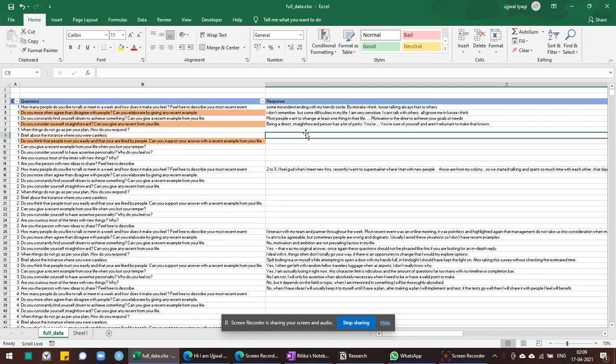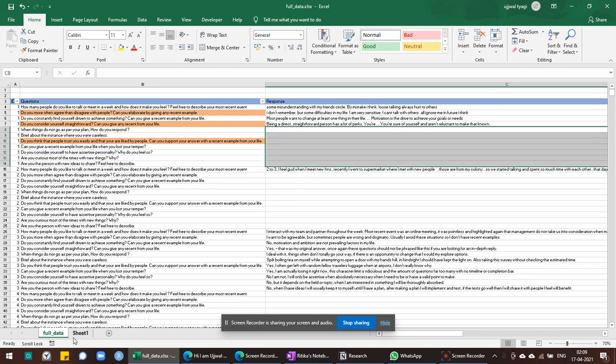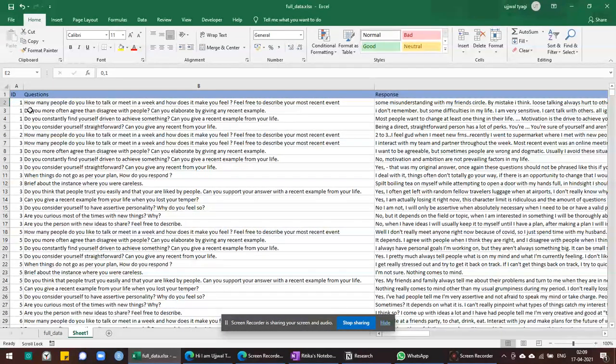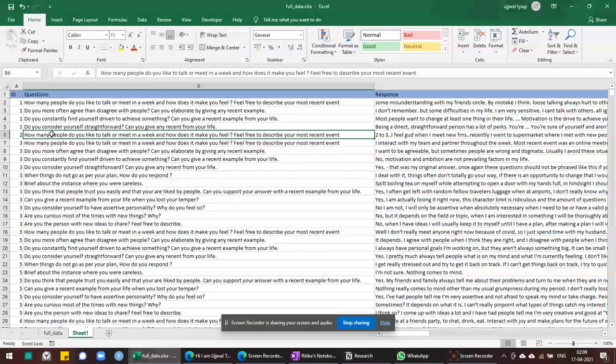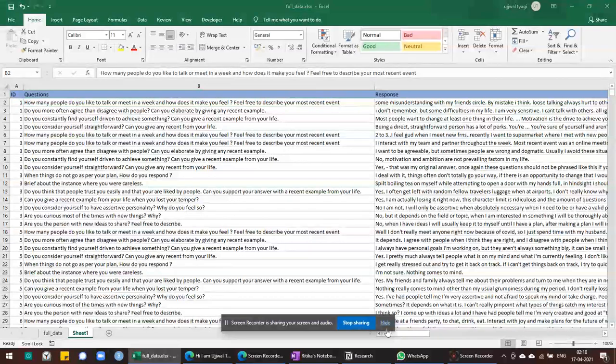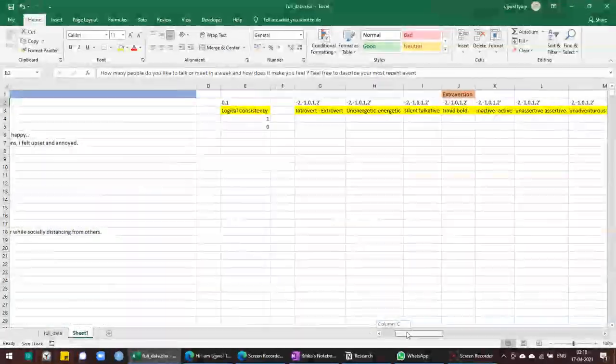So what I did was I removed this missing data. What I will send you will look something like this. The first person, second person, and third person: the questions on which they did not respond have been excluded. So essentially we have to score these responses. How will you do the scoring?